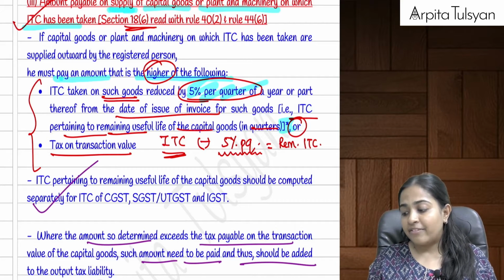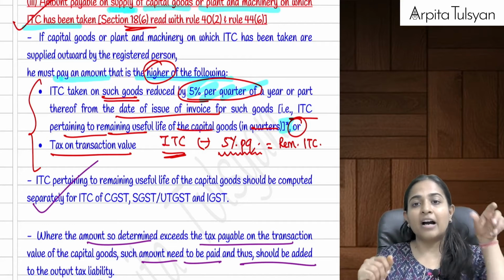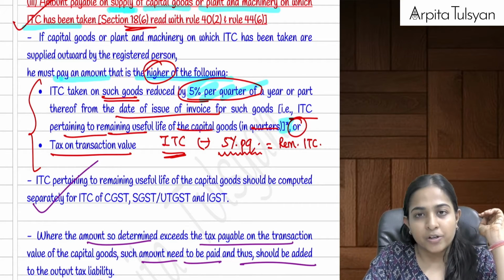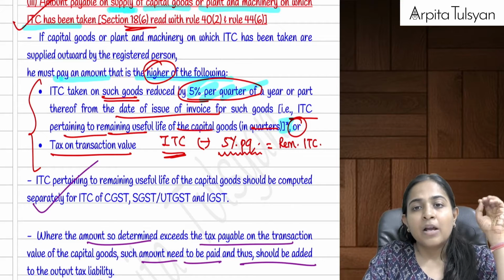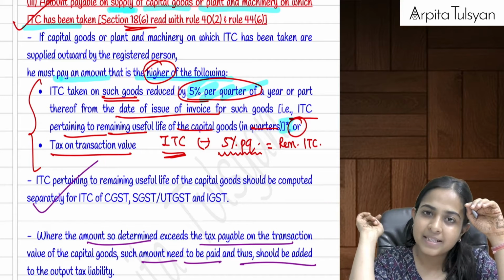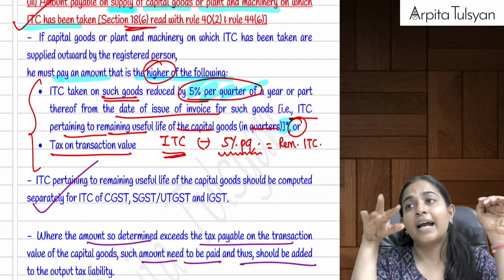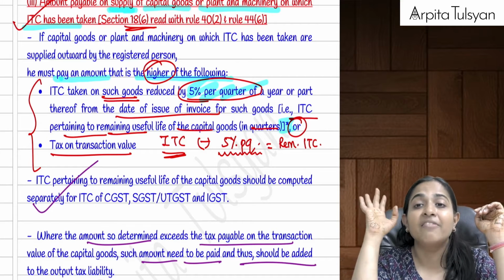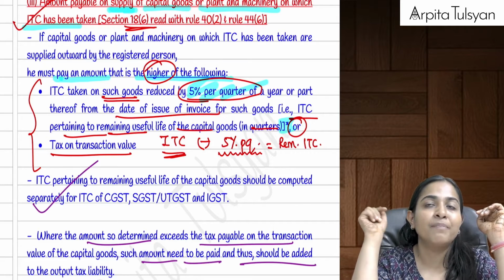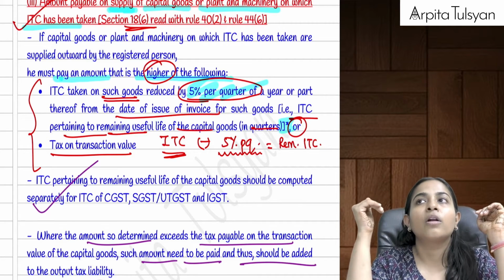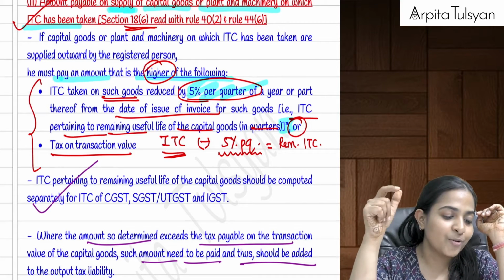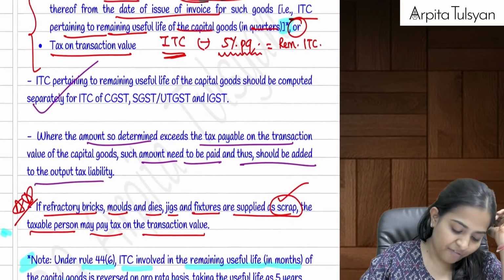Let's say the ITC which I had availed at the time of purchase was 1 lakh. I used the asset for 2 years. So can I say 40% will be subtracted? ITC availed was 1 lakh minus 40%, which means I will be left with 60,000 rupees. 60,000 is one figure, and I am going to sell this capital asset at 5 lakh rupees now, which is taxable at the rate of 18%. 5 lakh into 18% is going to give me 90,000. So 60,000 or 90,000, whichever is higher. So the tax payable on this transaction is 90,000. But in that we have got an exception.